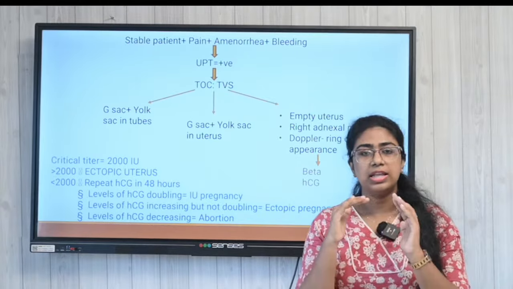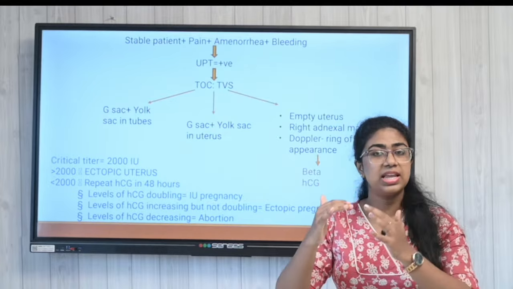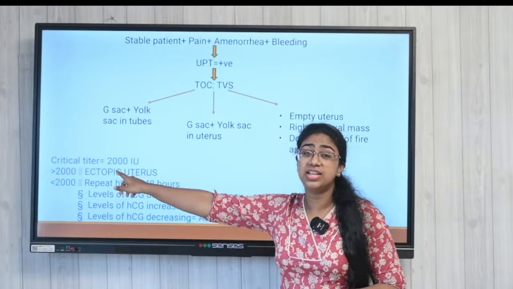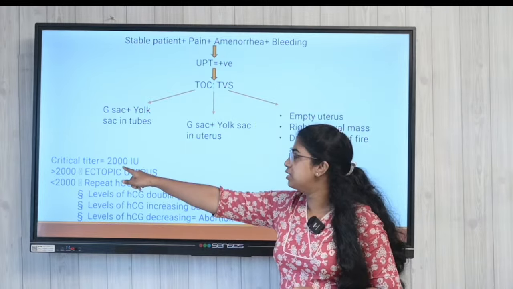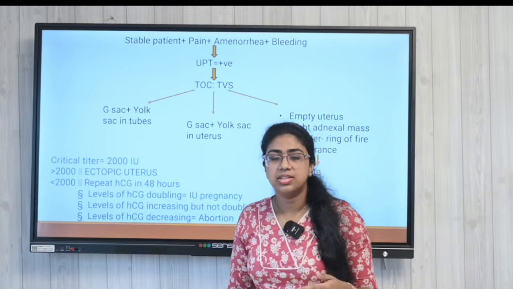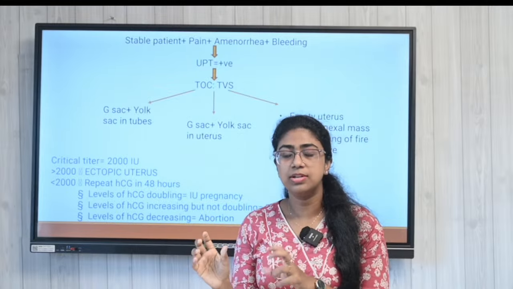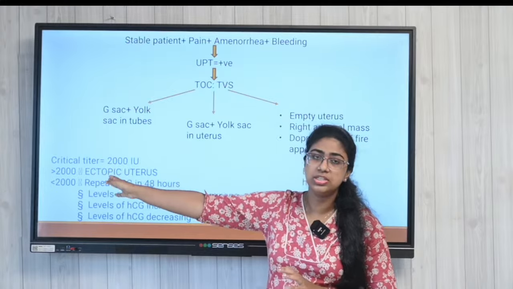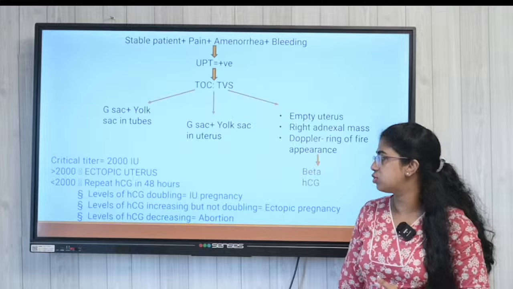In the case of beta HCG, we have to do a series of beta HCG. The critical titer that we consider is 2000 international units. If the HCG is more than 2000 international units, that is a case of ectopic pregnancy.